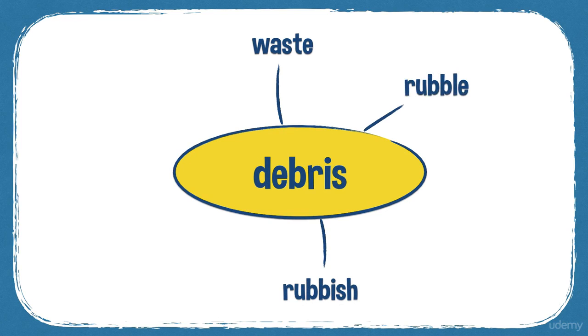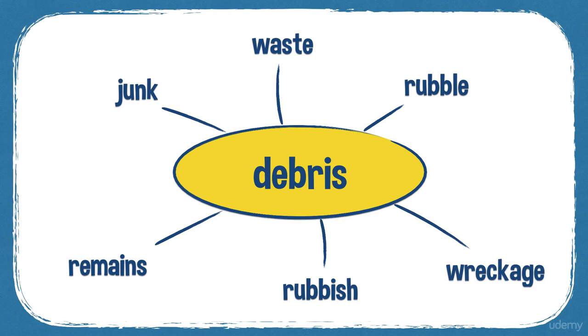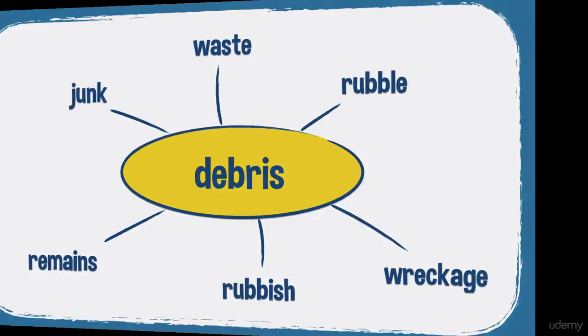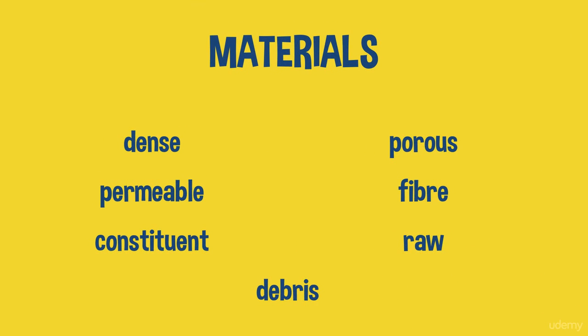And here are the synonyms for debris: waste, rubbish, rubble, remains, junk, wreckage. So there are your 7 materials words: dense, porous, permeable, fibre, constituent, raw, and debris.